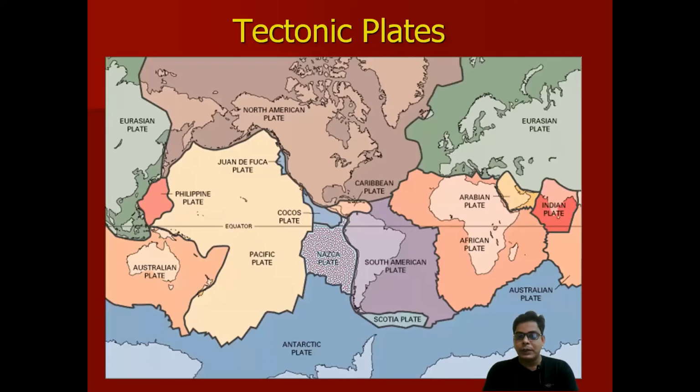For example, this is the African plate, American plate, then the Eurasian plate, Asian plate, Northern American plate, Southern American plate, Antarctic plate. These are the major plates. The minor plates are the Nazca plate, Philippines plate, Japan plate. These always move on the asthenosphere, the upper layer of the mantle. So these are the main plates.